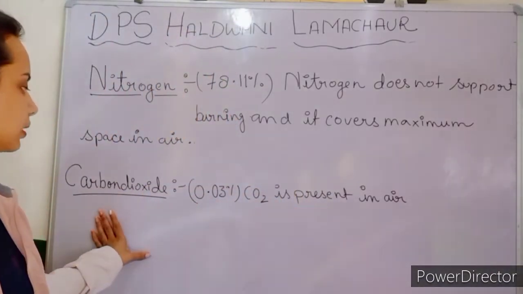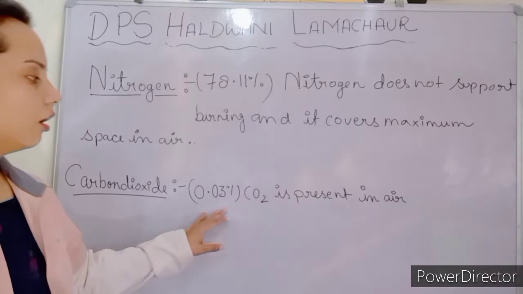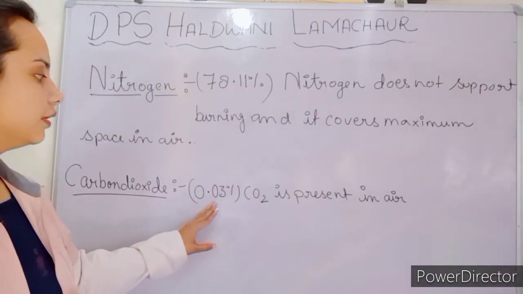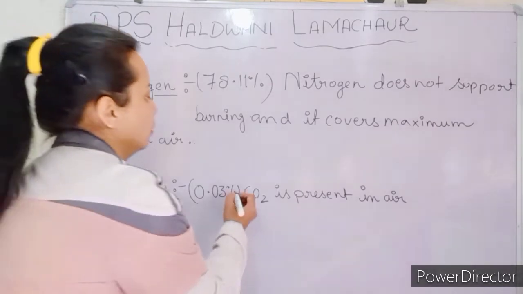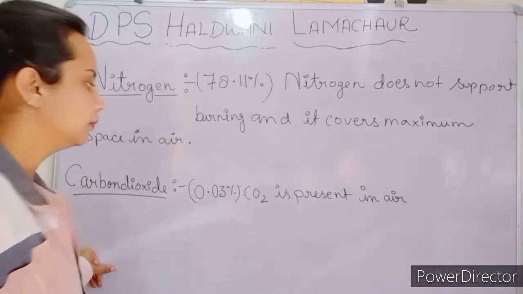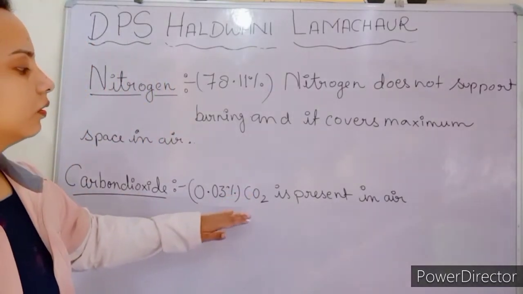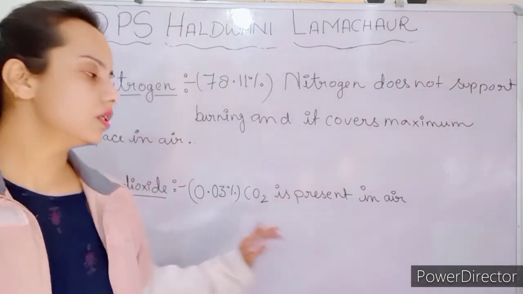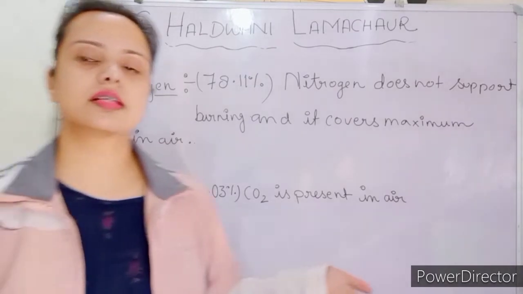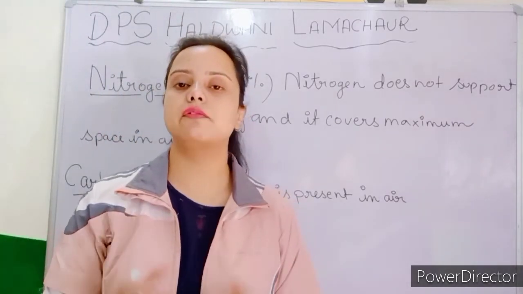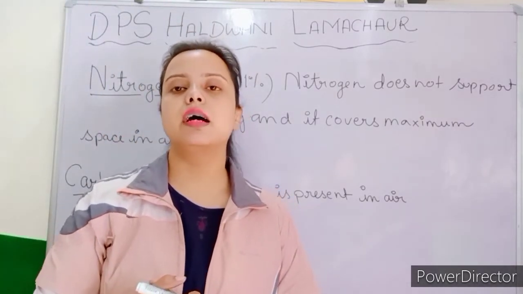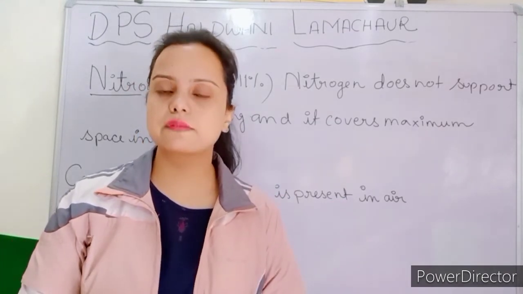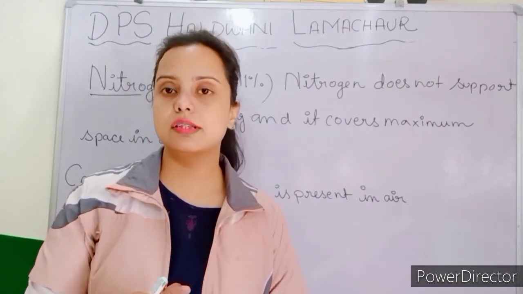So the next one is carbon dioxide. How much percent of carbon dioxide is present in air? That is 0.03% only. So only this much carbon dioxide is present in air. Carbon dioxide creates suffocation for humans, but it is consumed by the plants for the process of photosynthesis.